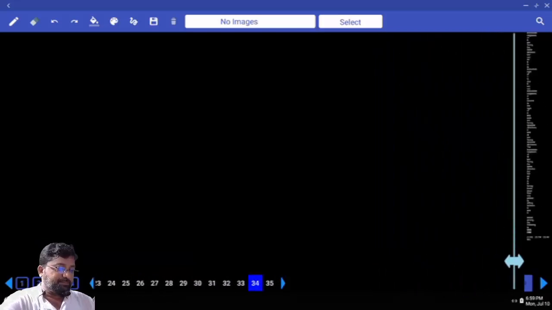How many persons? 8 persons. P, Q, R, S, T, U, V, W are sitting in a straight line. Some of them are facing north while some of them are facing south, but not necessarily in the same order. Now, whenever you come across this type of question, what will you do? You'll go in search of the clue which says the direction of at least 1 person. Do you have the direction of at least 1 person?